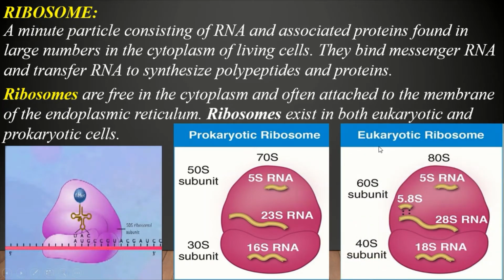And everybody see this figure? This one is a eukaryotic ribosome. Eukaryotic ribosome is 80S, divided into two subunits, 60S subunit and 40S subunit. The main function of ribosome is to synthesize protein and help in fat metabolism.